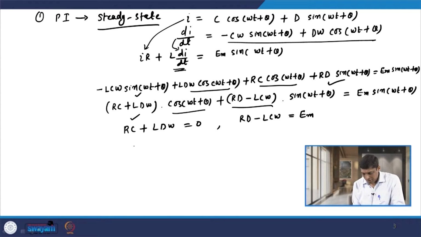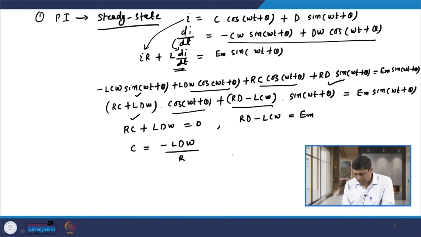So, if I find the value of C from this equation, that is nothing but minus L D omega by R, right. And if I put this value in this equation, then we have RD, this minus and this minus becomes plus, then L square omega square D, the whole divided by R, is equal to Em.